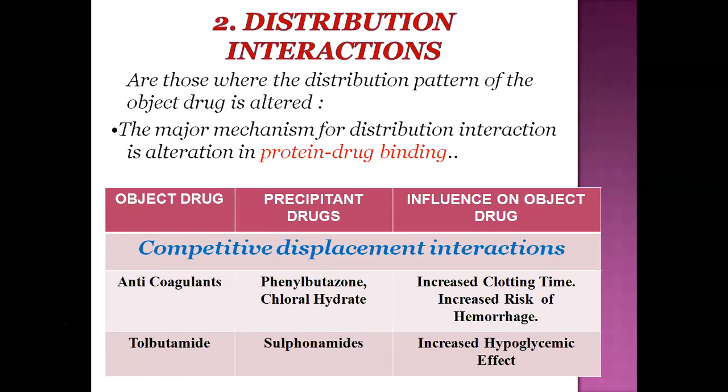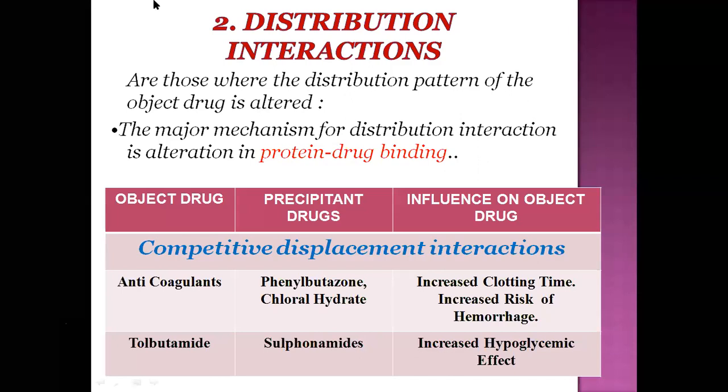This is one example of distribution interactions, competitive displacement interactions. When the anticoagulant object drug reacts with the precipitant drug phenylbutazone or chloral hydrate, there is an increase in clotting time. Generally anticoagulants are given to avoid coagulation of blood.